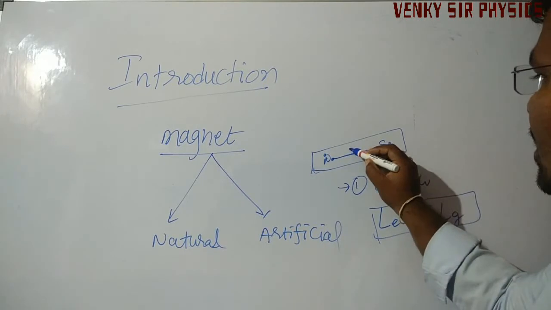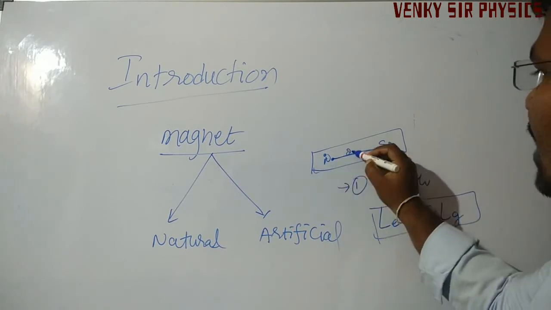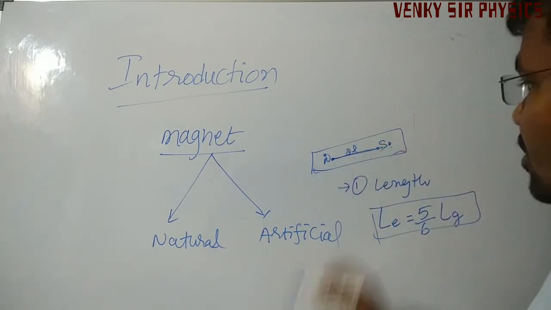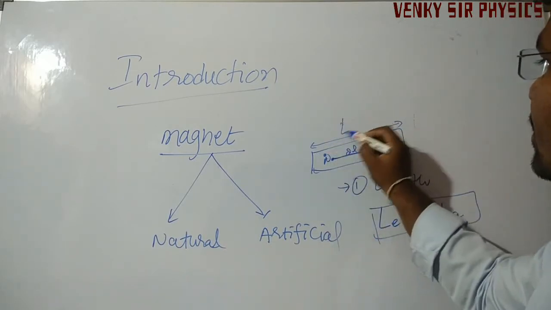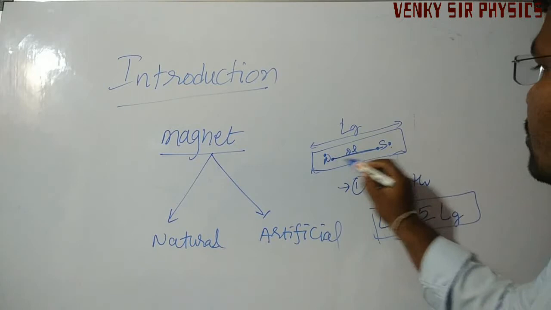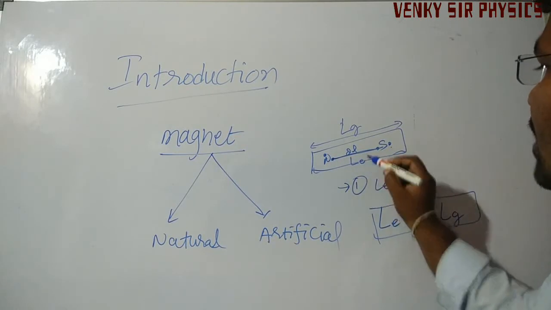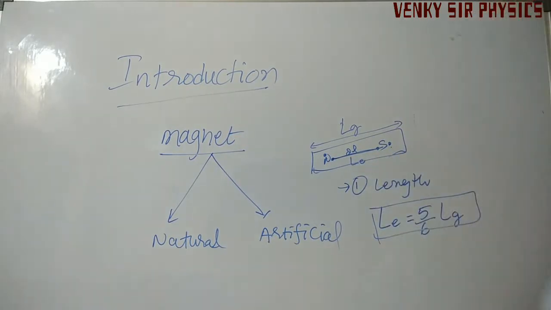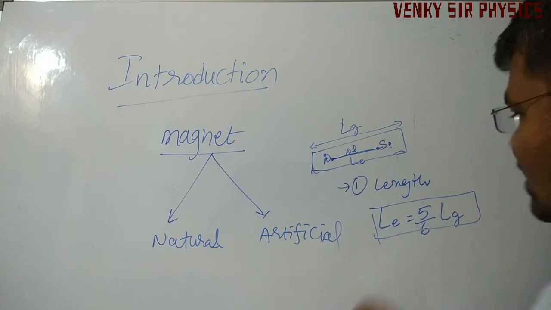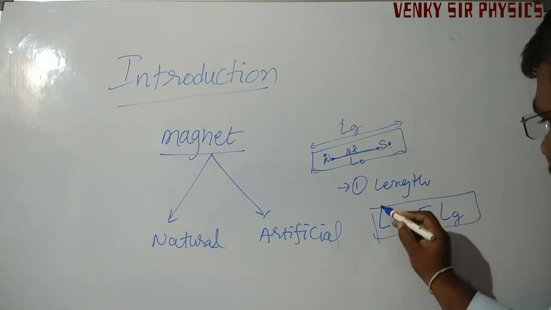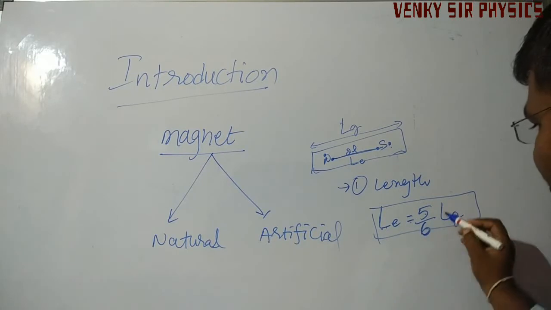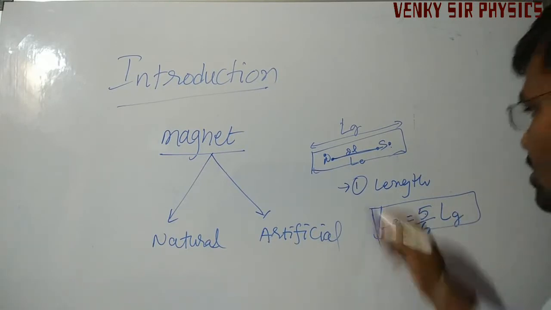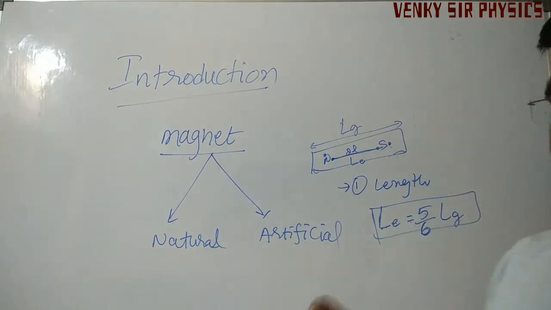This we can denote as effective length, where the magnetic power is more. Effective length of the magnet is equal to 5 by 6 times the geometrical length. So this is the length of the magnet.